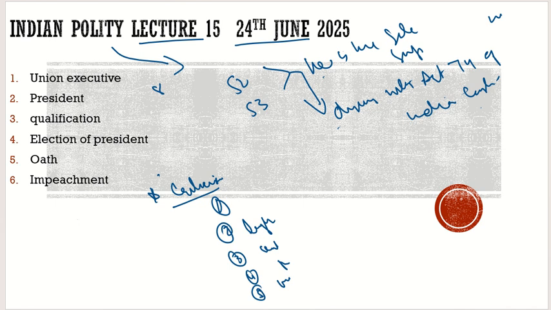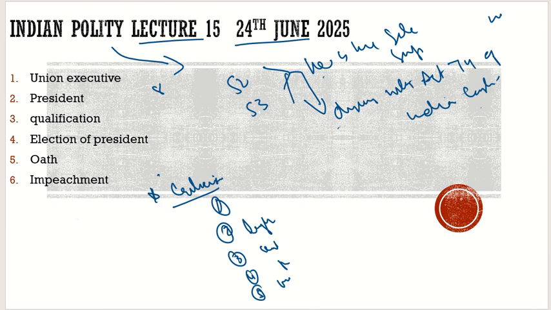That we will understand. So here, Article 52 and 53, what do they say? They say that there shall be the President of India, and all the executive powers remain with the President. But then he should be the supreme? No, he is not the supreme. He is not the real head. Then how can we understand these articles?